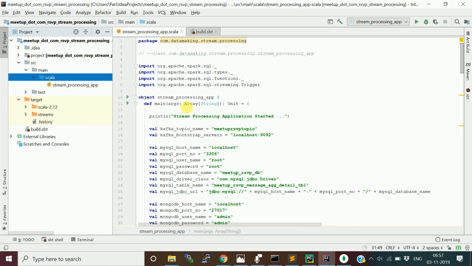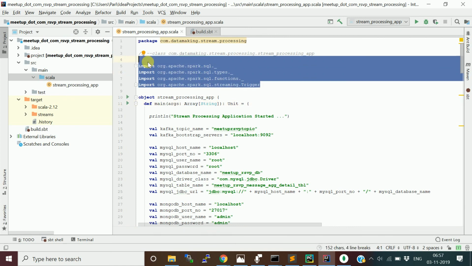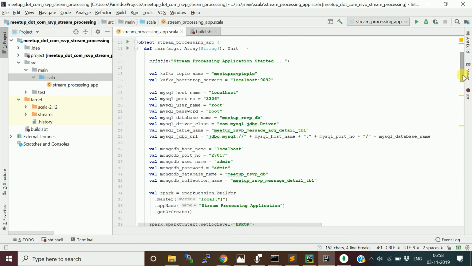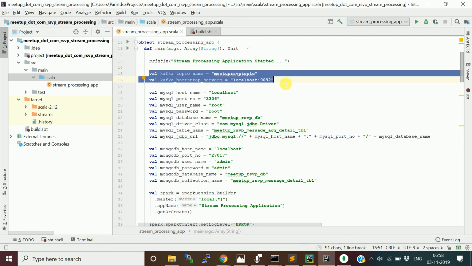So this will have a main method. Okay, so import the necessary Spark SQL packages. Then we are going to write a main method, which is the entry point of the Scala object. Here we just print a message, and then this is the Kafka topic information from where we are going to consume. This is my local Kafka cluster I set up. If you want to know how to set it up, please watch my other video.